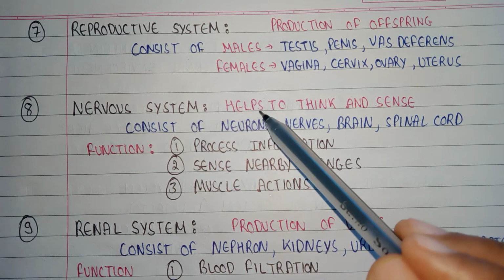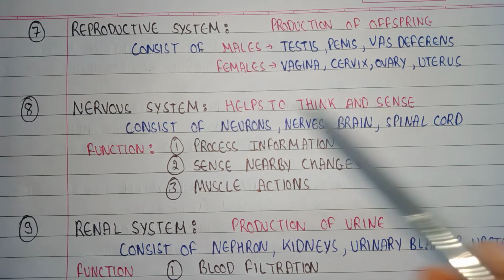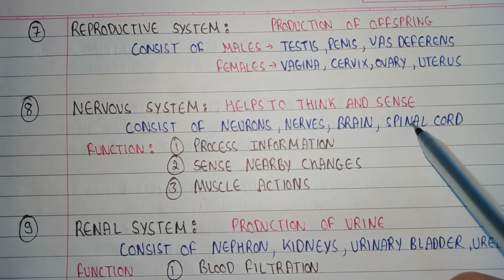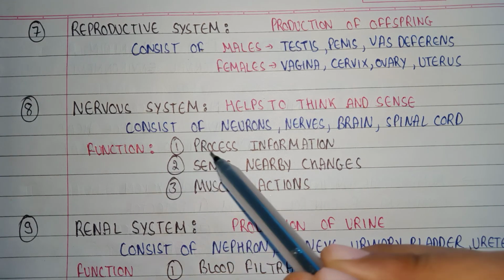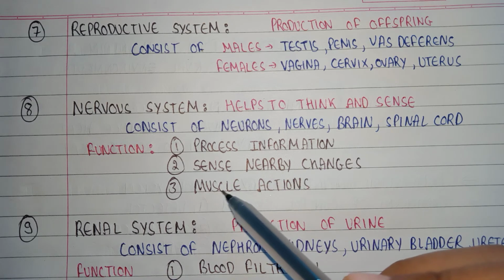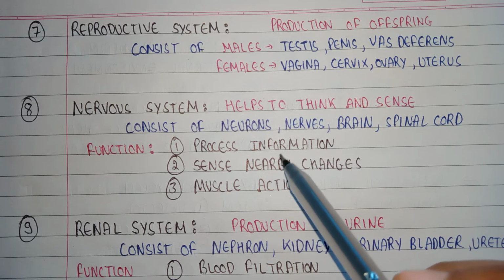Eighth is the nervous system. The nervous system helps to think and sense. It consists of neurons, nerves, brain and spinal cord. The function of the nervous system is to process information, sense nearby changes and, third, muscle actions.